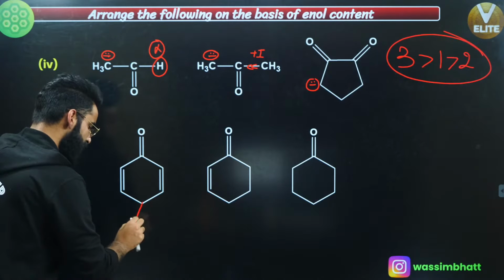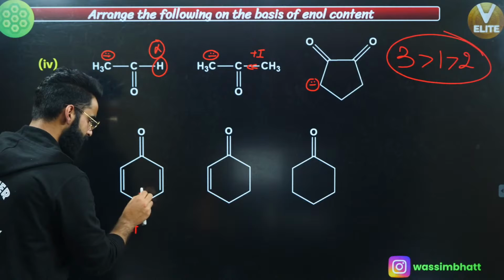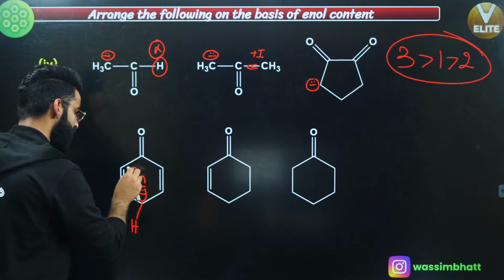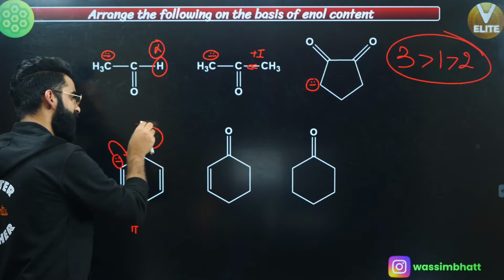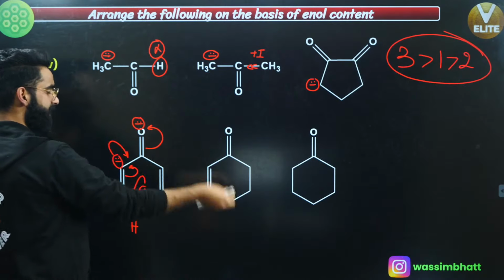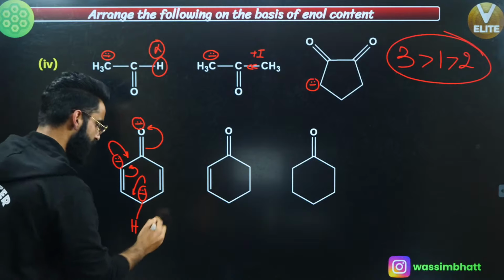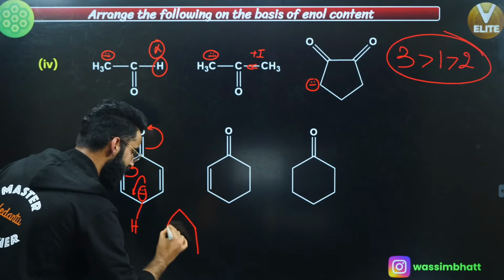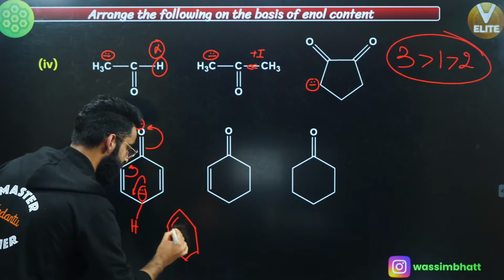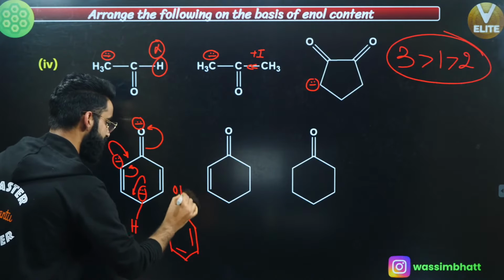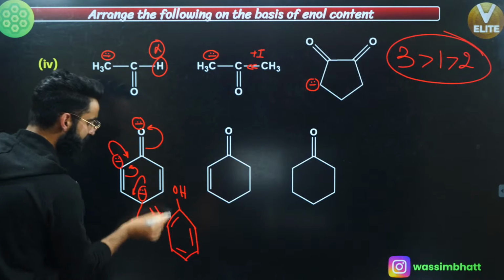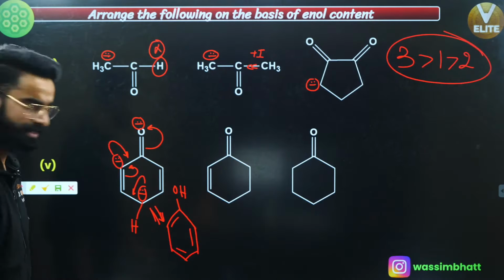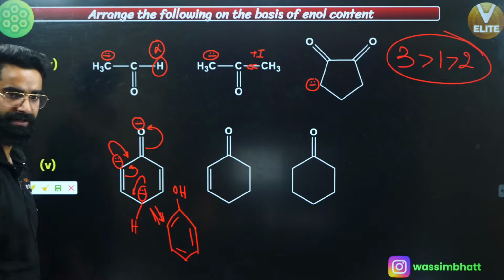You are going to take the H positive out from here, right? There'll be a negative charge right here. This negative charge will take part in the conjugation. Then there'll be negative charge right here. This negative charge will take part in the conjugation. Then there'll be negative charge on this oxygen. And this negative charge is going to take H positive from water. So finally, what kind of enol I'll be getting? I'll be getting phenol as the final structure. So these will remain in equilibrium with each other, right? This is keto form and this is the enol form, correct?